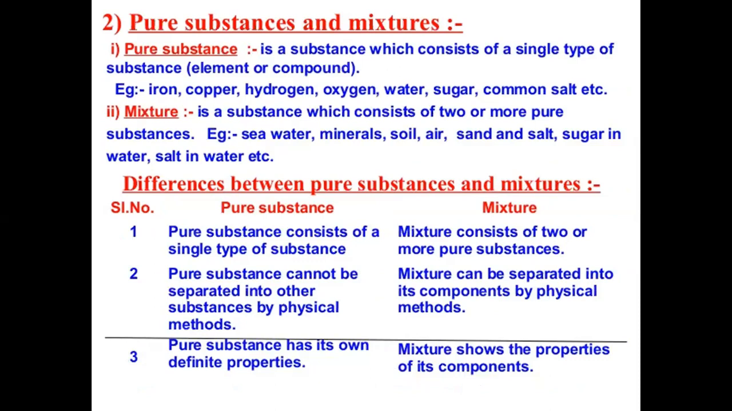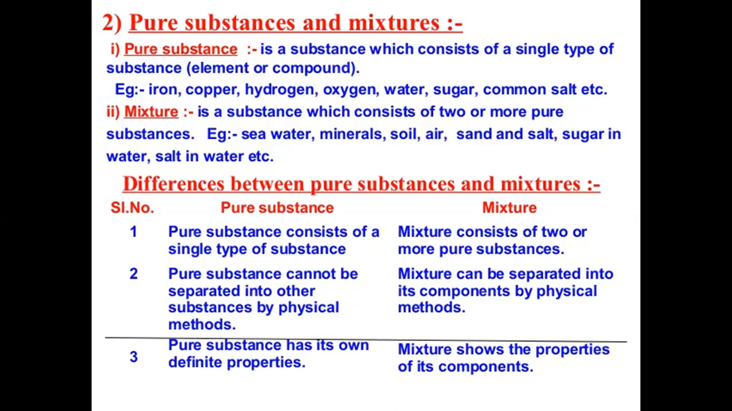Mixture, on the other hand, is a substance which consists of two or more pure substances added in any ratio. For example, seawater, minerals, soil, air, sand and salt, sugar in water, salt in water, etc.